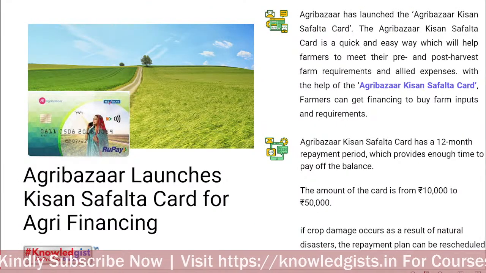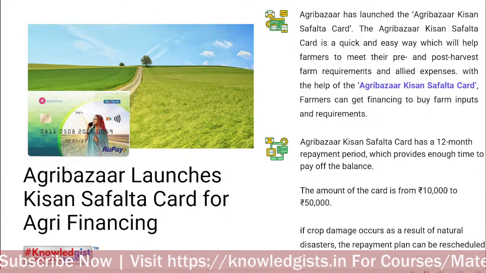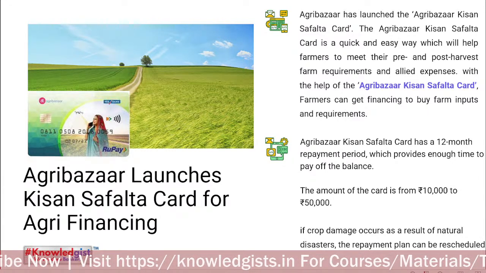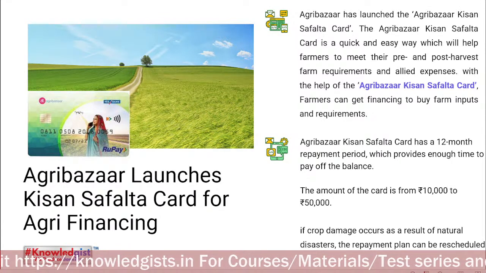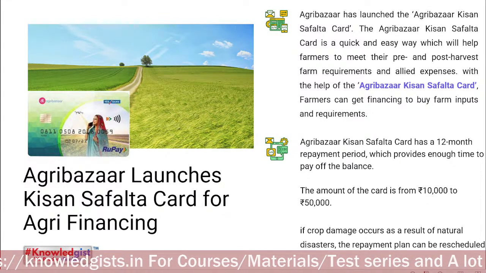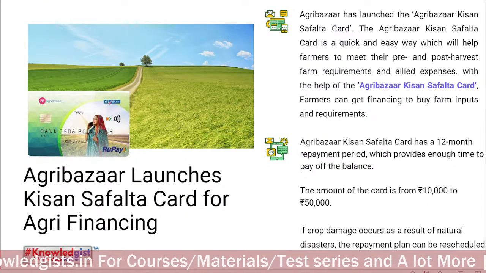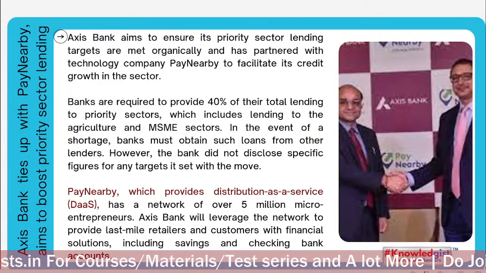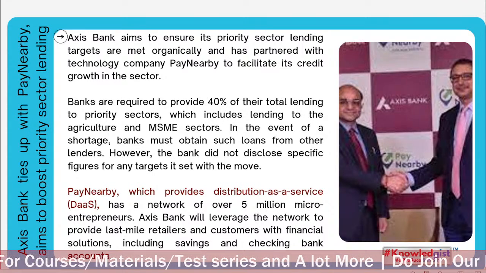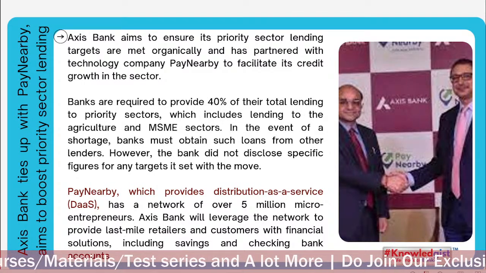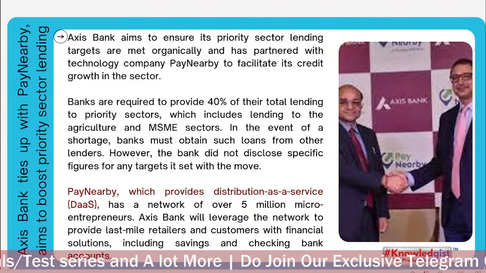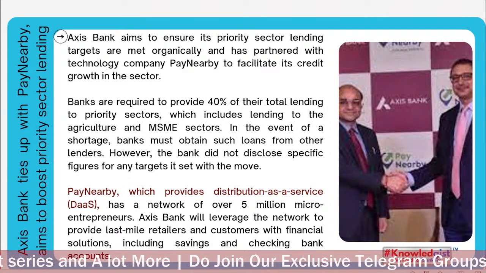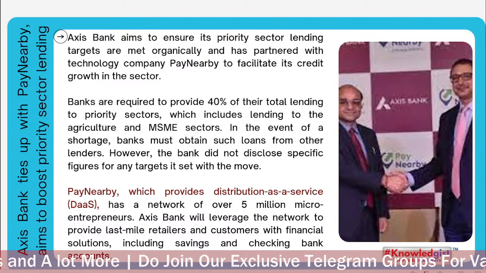AgriBazaar launches Kisan Safalta card for agri financing. AgriBazaar has launched Kisan Safalta card. It's one type of, you can say, e-KCC card. Okay. So the amount of the card is 10,000 to 50,000. Yeah, first was Federal Bank. It was in the private sector. So now BOI is the first bank to go live on the income tax portal as a public sector bank.